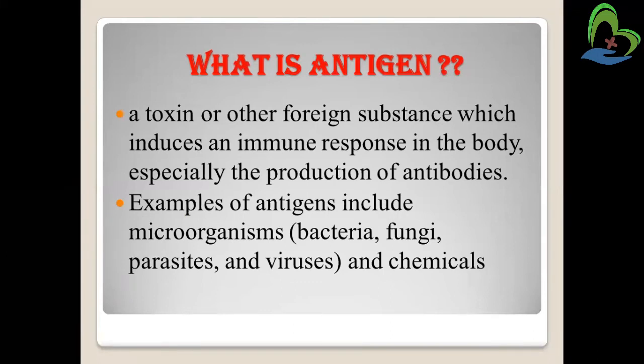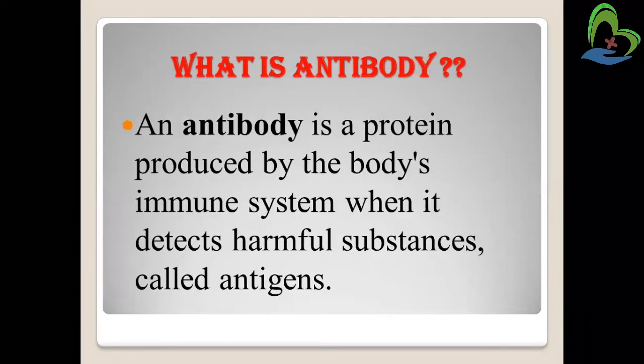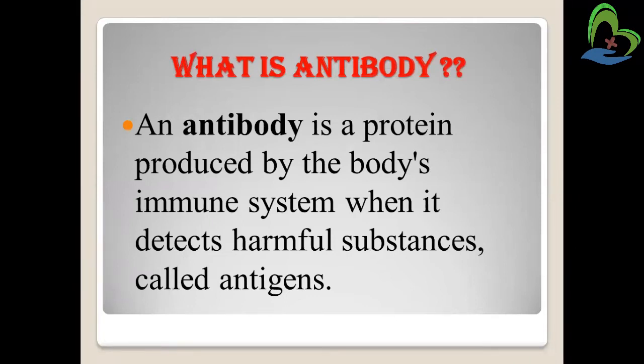So an antigen is a dangerous substance for our body, and for protection, our body produces antibodies. An antibody is a protein produced by our immune system when it detects a harmful substance called an antigen. For example, when an antigen enters our body, the immune response produces the antibody and provides protection against disease.